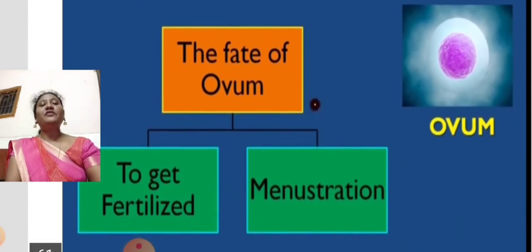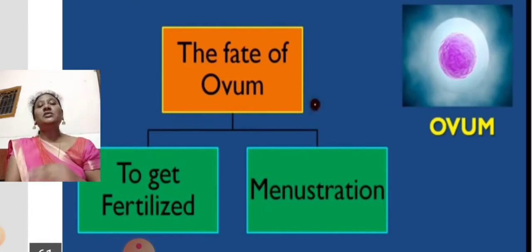After the ovum is released, what will be the fate of the ovum? Ovum and egg are the same word. The fate of the ovum is to get fertilized or to undergo menstruation. Fertilized means it results in the development of a baby.